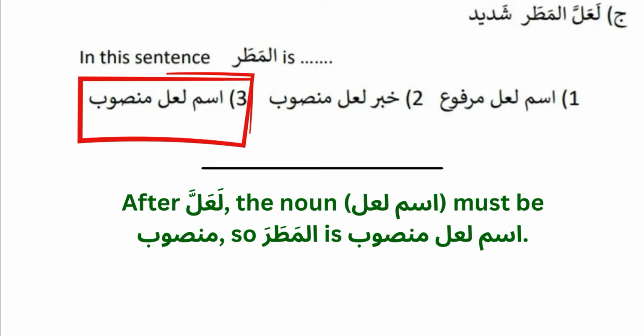And the next question, لعل المطر شديد. Al-matar. What is the case of al-matar here? Because we learned that la'alla is a sister of inna, akhwatuha. Okay, so al-matar here is the ismu la'alla. How should the ismu la'alla be? Is it mansub or majroor or marfu? Yes, it should be mansub: la'alla al-matara. It's the right answer.